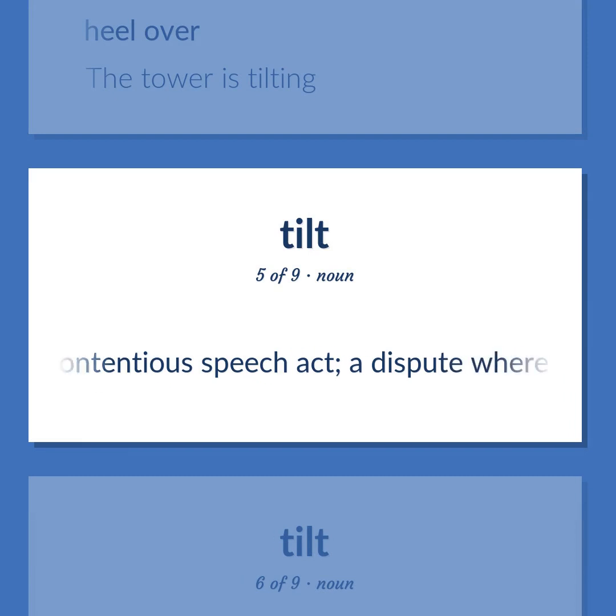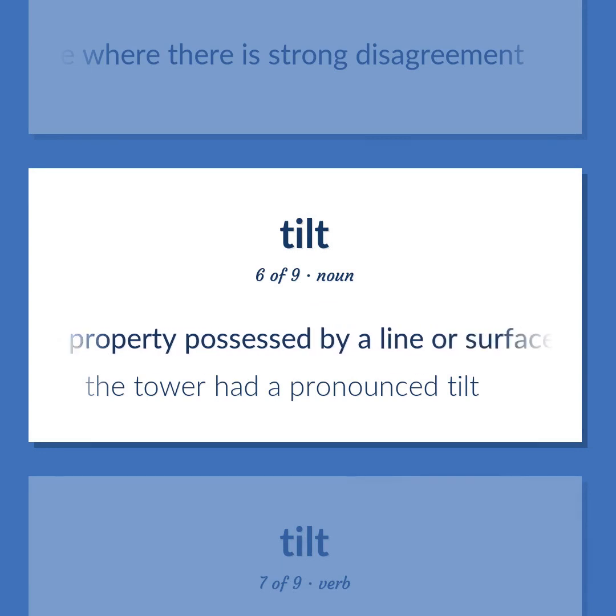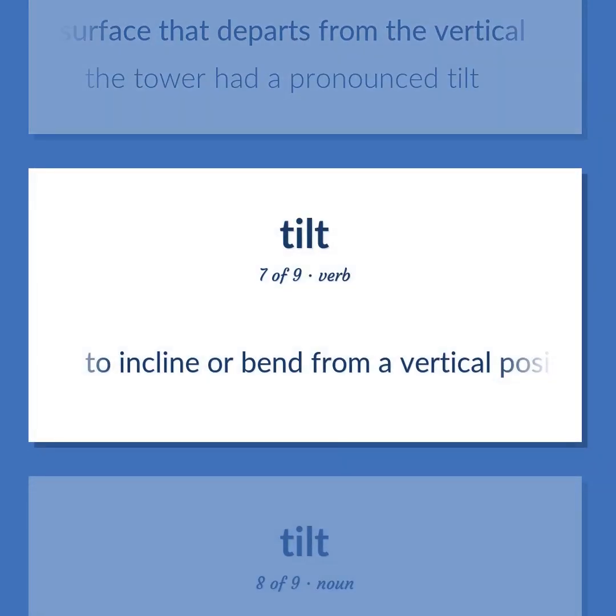A contentious speech act. A dispute where there is strong disagreement. The property possessed by a line or surface that departs from the vertical. The tower had a pronounced tilt. To incline or bend from a vertical position.